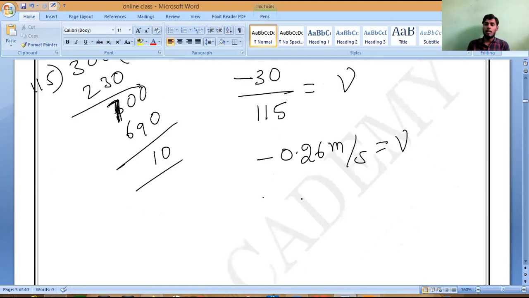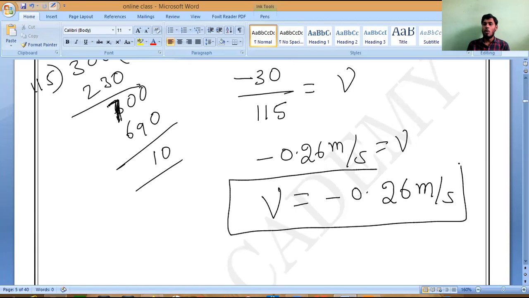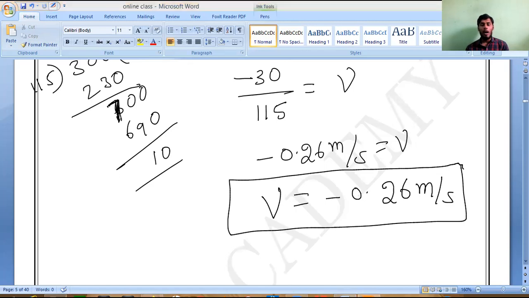So V equals minus 0.26 meter per second. It means in the sense that they will go opposite to each other. That is what you have to remember. So the two entangled players would move with a velocity of 0.26 meter per second from right to left, the same direction the second player was moving before the collision.